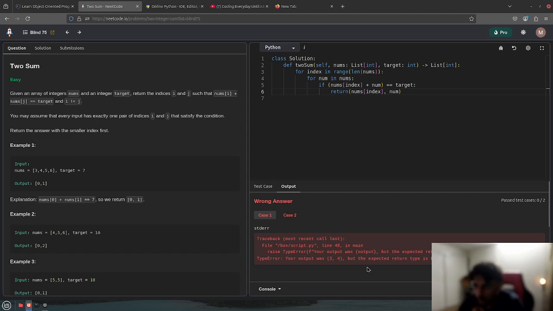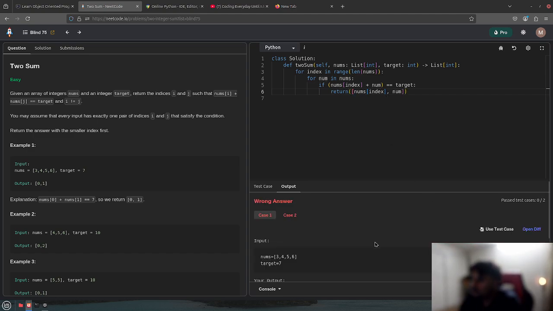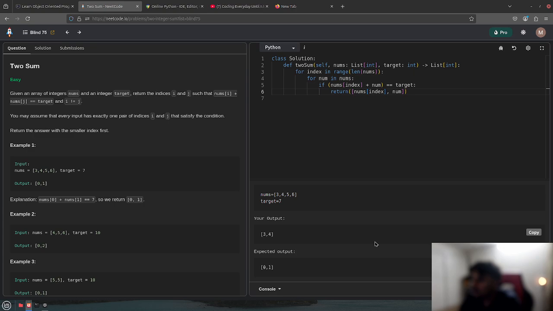Type error. Your output was, but expected value type was list. Type error. Your output was 3-4, but the expected return is list. Oh, well, what the heck, you want to do this? Oh, he wants the indexes? Hold up, we might be right. We just need to return the indexes.